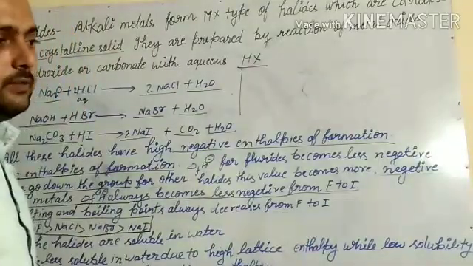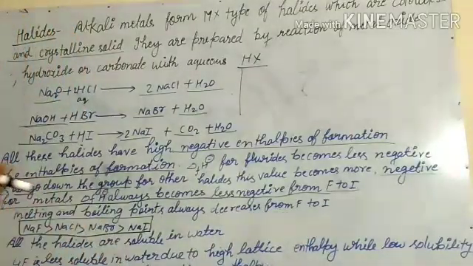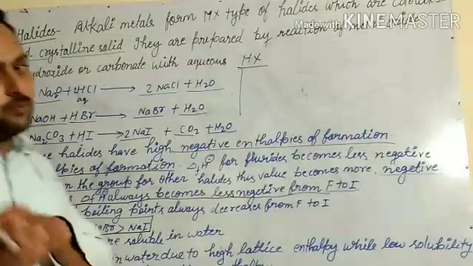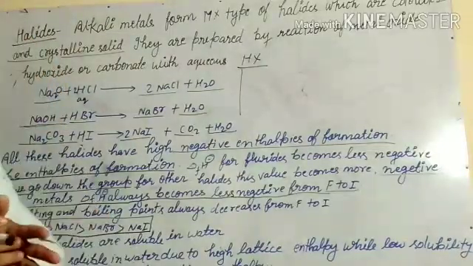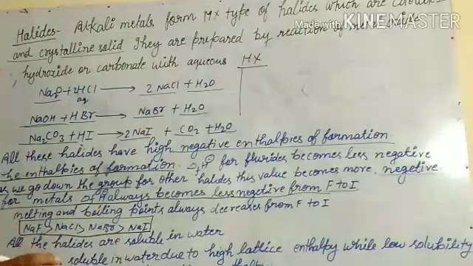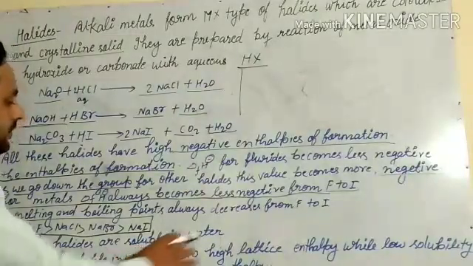You know, melting and boiling point: if the bond is ionic, that ionic bond is stronger than a covalent bond. So if fluoride forms an ionic bond with the metal, that has a higher melting and boiling point in comparison to the others forming covalent halides.